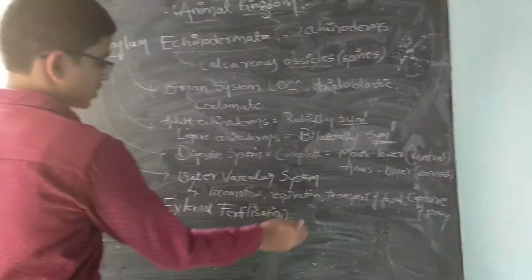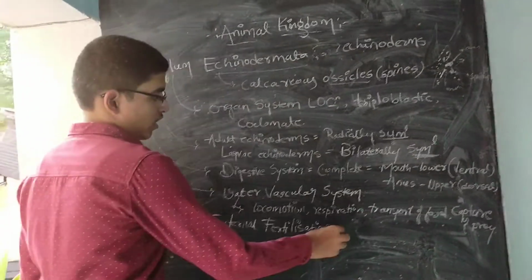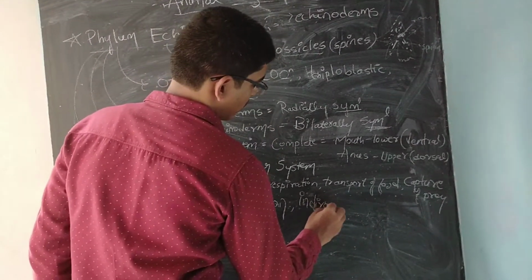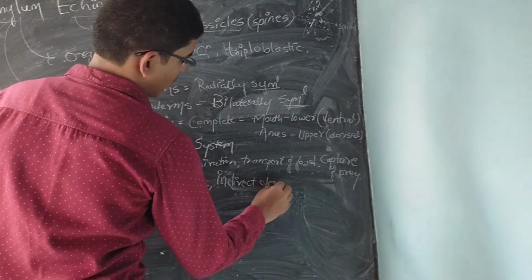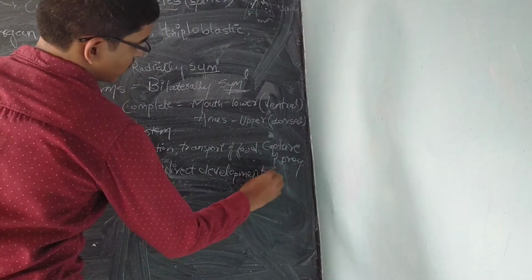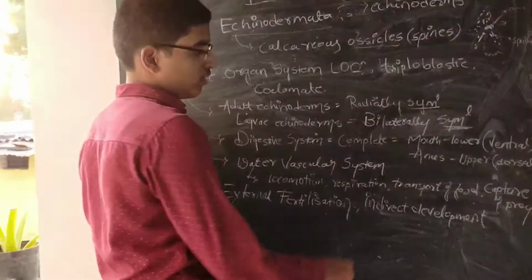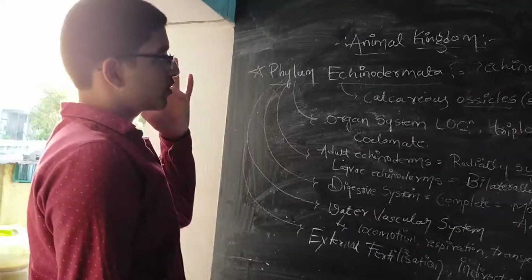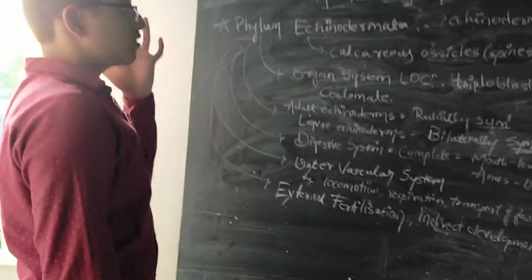They have indirect development, which means the larvae is not identical to the parent. They have free swimming larvae. So these are a few characteristics of the echinoderms.